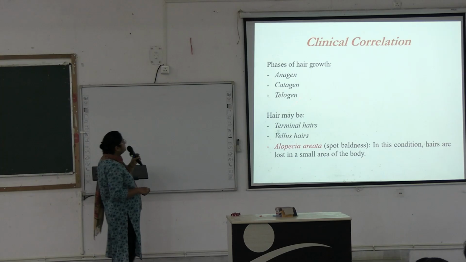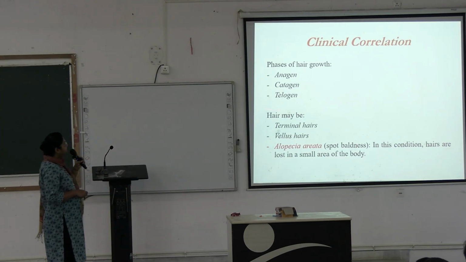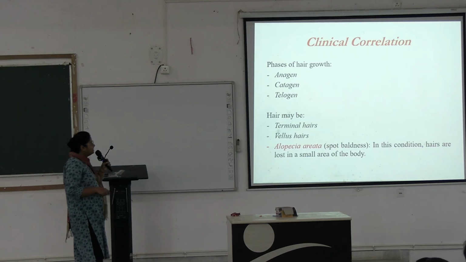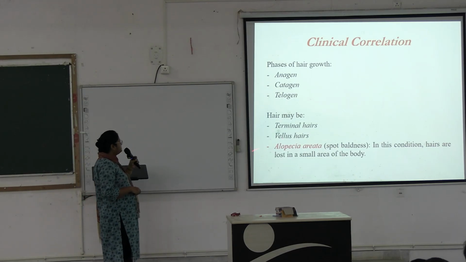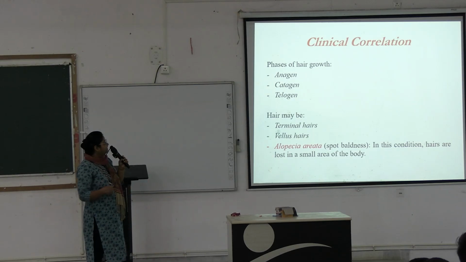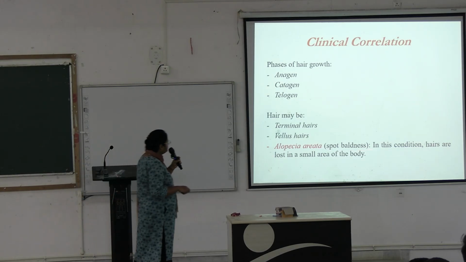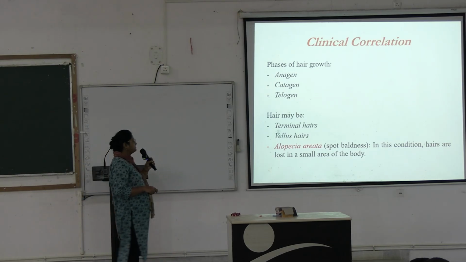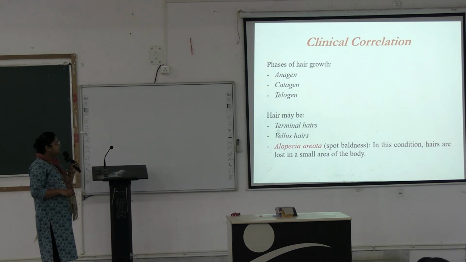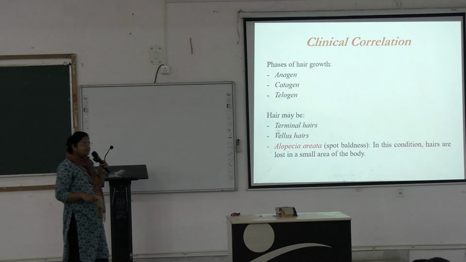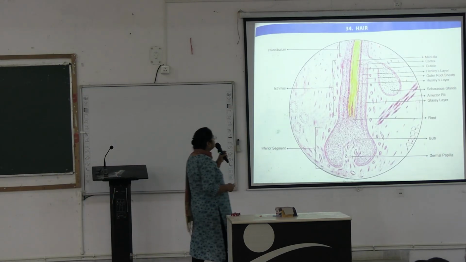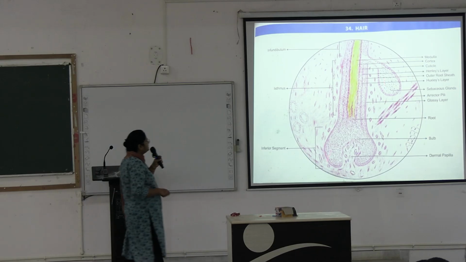These are the phases of hair growth: anagen, catagen, and telogen, and hairs may be terminal hairs or vellus hairs. One important clinical aspect is alopecia areata, which you will read about during dermatology. This is known as spot baldness. In this condition, hairs are lost in a small area of the body. You will see patients. Next.